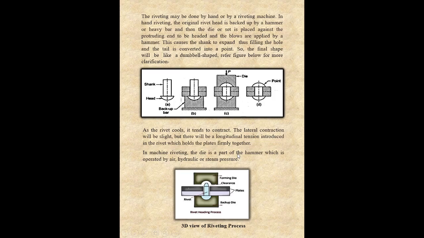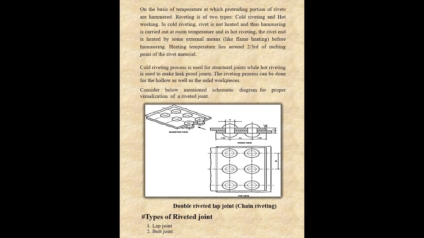In machine riveting, the die is a part of the hammer which is operated by air pressure, hydraulic pressure or steam pressure. On the basis of temperature, the riveting process is also categorized into two parts: hot riveting and cold riveting. In cold riveting, the rivet is not heated, and thus hammering is carried out at room temperature, and in hot riveting the rivet end is heated by some external means like flame heating before hammering.